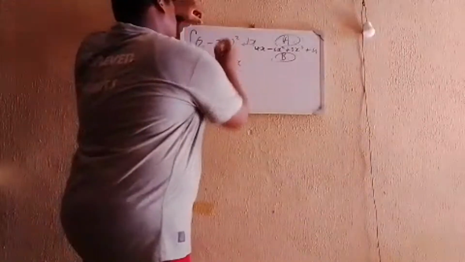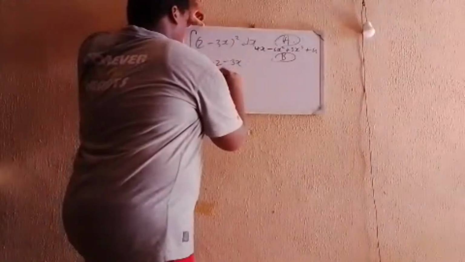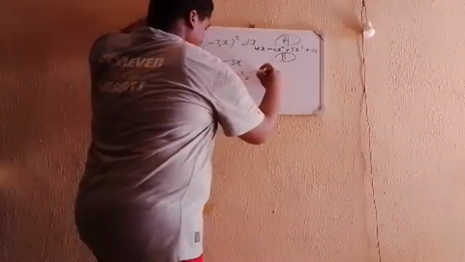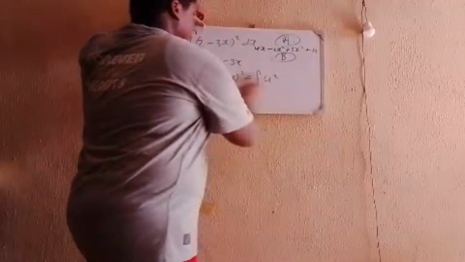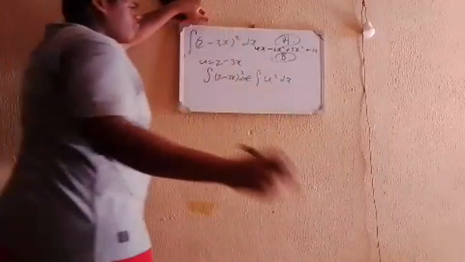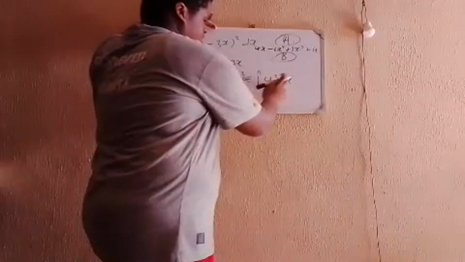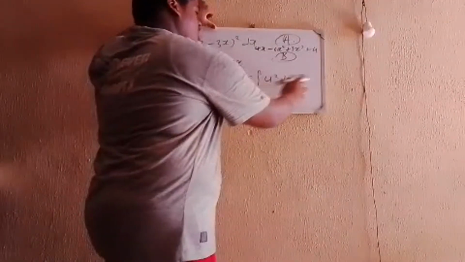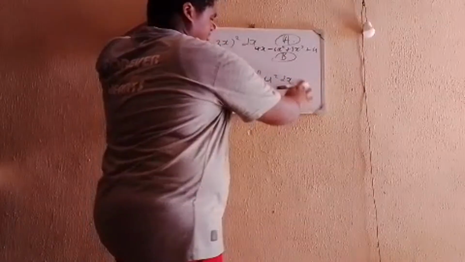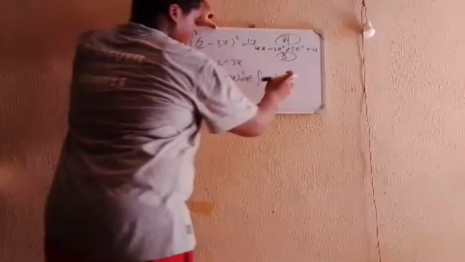So if you substitute this into here, you have the integral of (2 minus 3x) all squared equal to the integral of u squared dx, because now u is equal to 2 minus 3x. But the problem with this is that you are integrating u with respect to x. You can differentiate u with respect to x, but you cannot integrate u with respect to x. So we have to integrate u with respect to u.